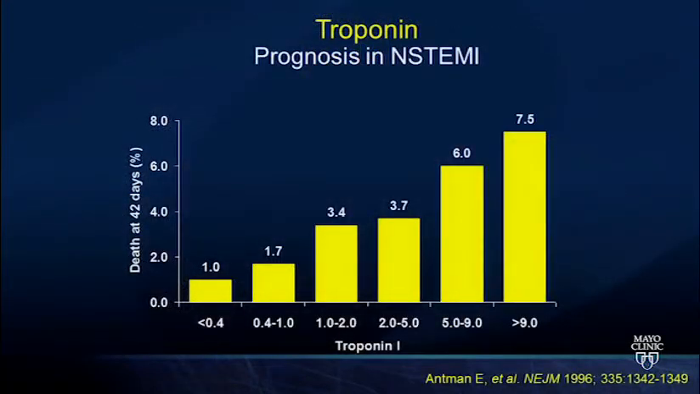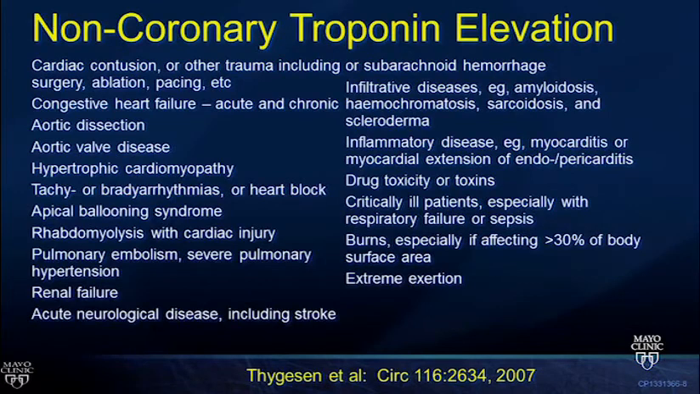If we just look at troponin rise, this reflects the amount of myocardium that has been affected or is in jeopardy, and so it correlates with death at 42 days. So the higher the rise in the troponin, the greater the acuity in the patient with NSTEMI. But troponin is specific for heart muscle, not the cause of what's injuring the heart muscle.